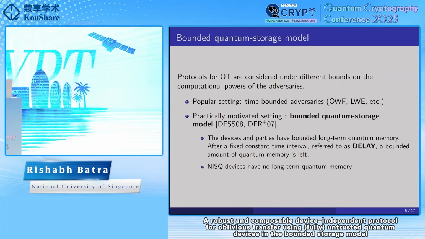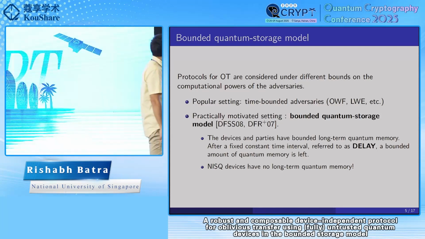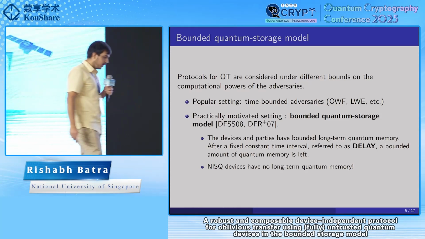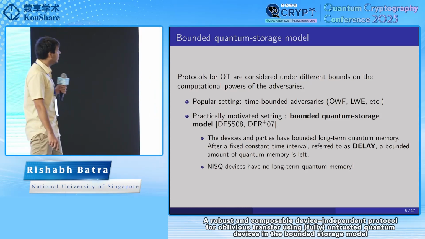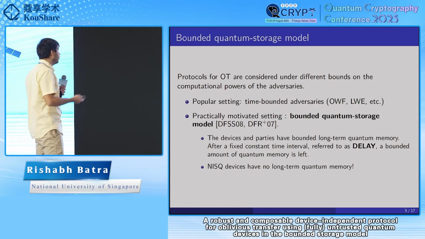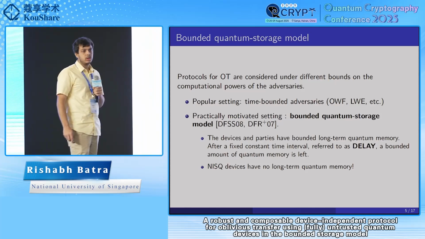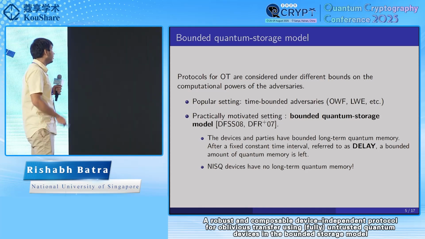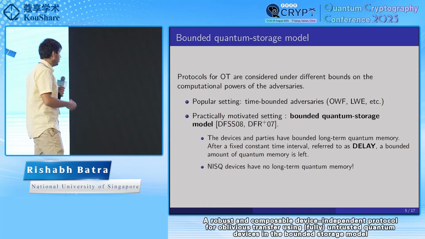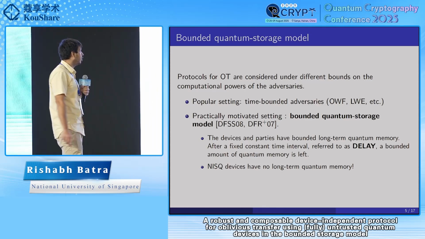A practically motivated setting is the bounded quantum storage model, where the devices and parties have bounded long-term quantum memory. There's a delay in the protocol, which is a fixed time interval, and after that delay, only a bounded amount of quantum memory is left with any party. This is a practical assumption, as NISQ devices do not have long-term quantum memory.